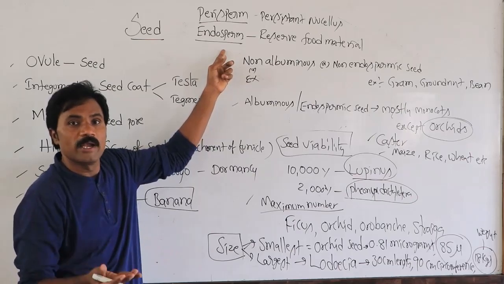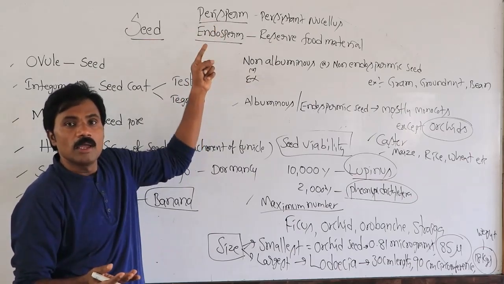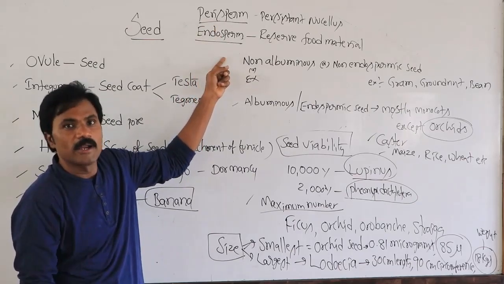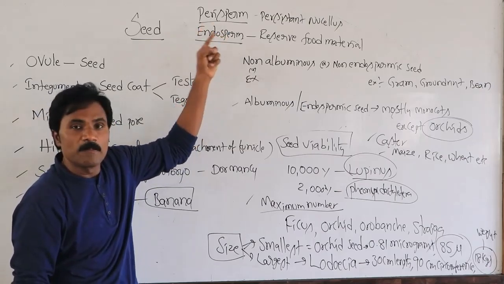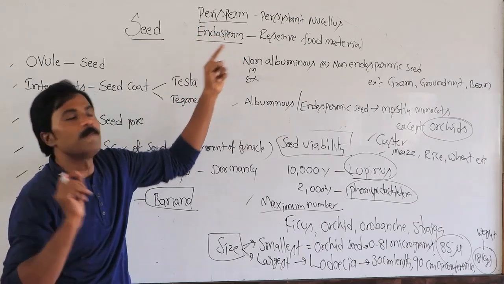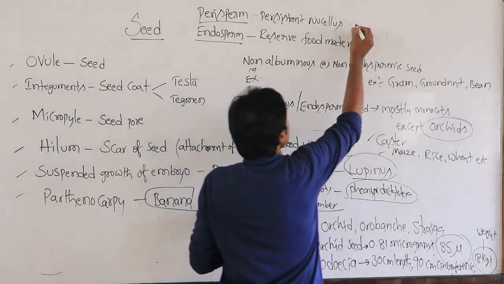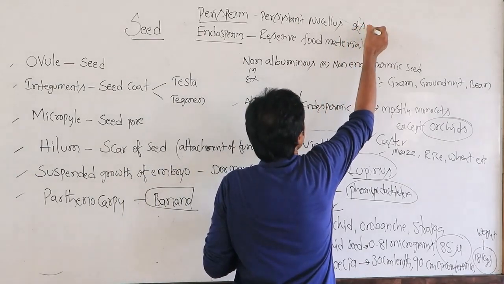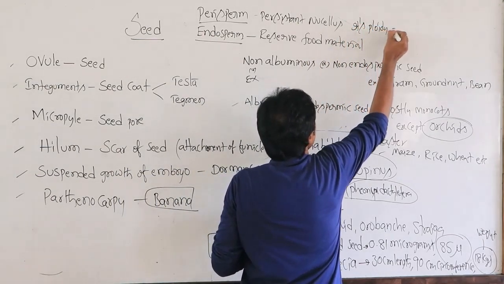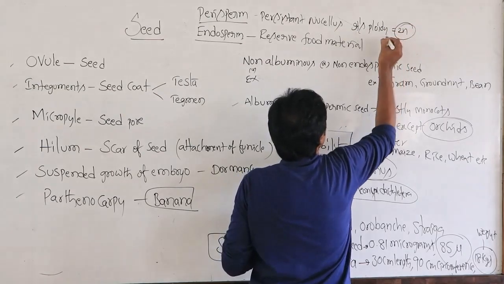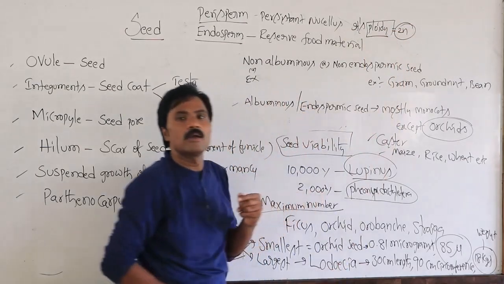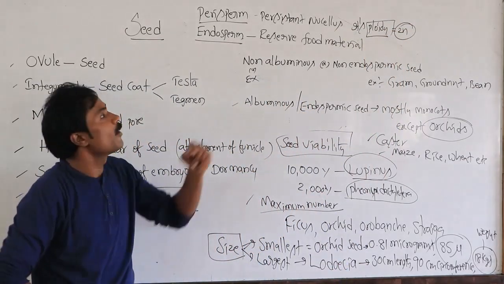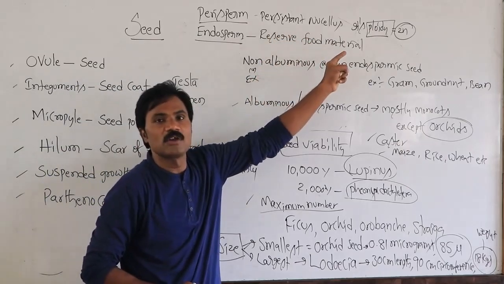Then what is the ploidy of both of them? Endosperm is triploid. What about perisperm? Perisperm ploidy is diploid. That is the major difference.